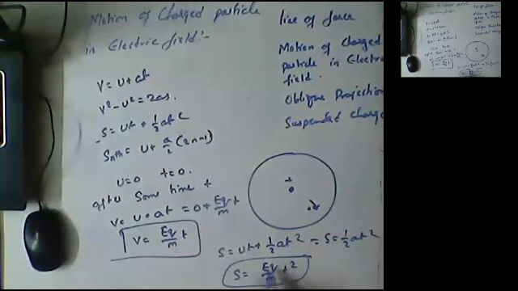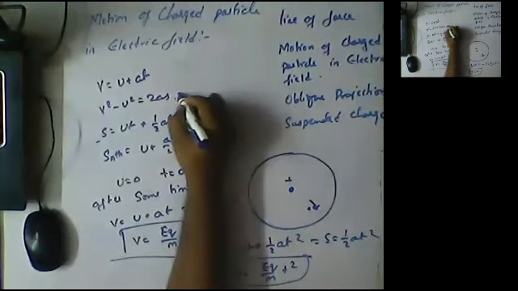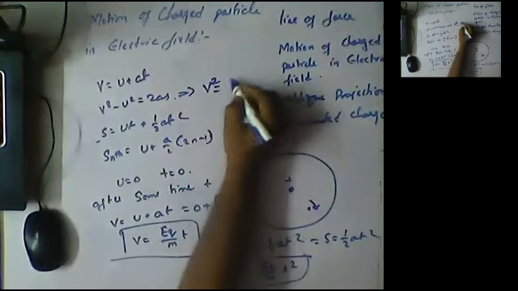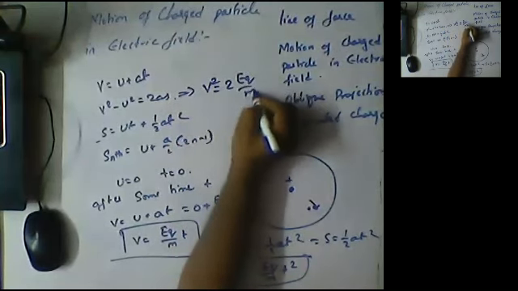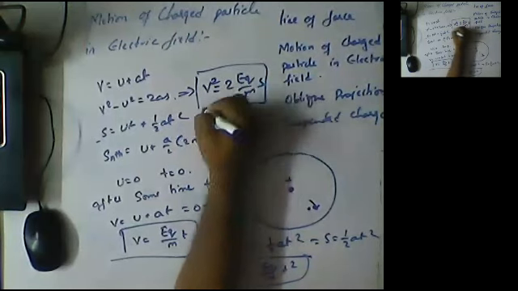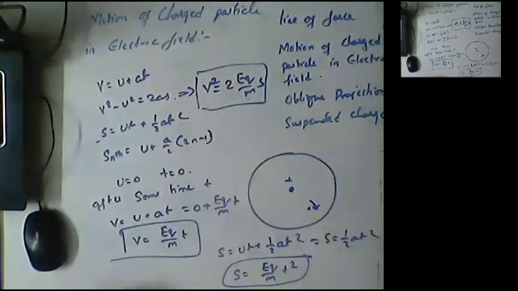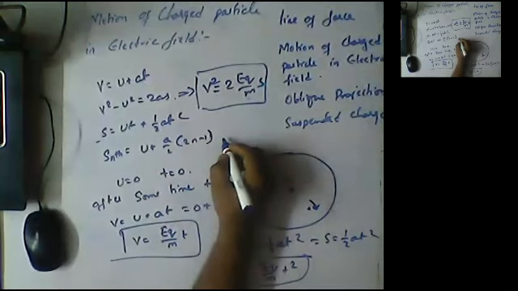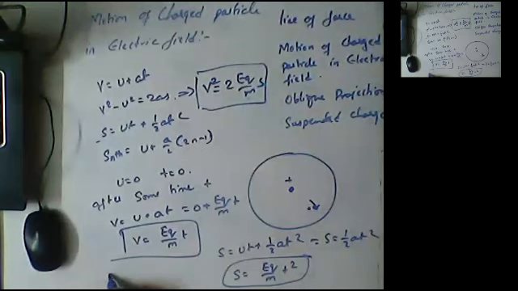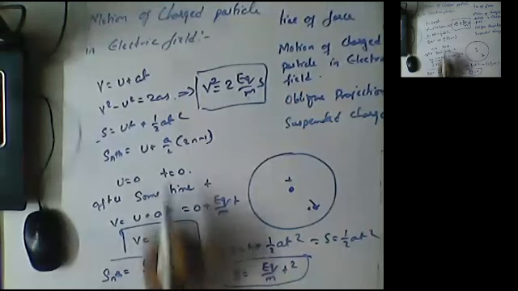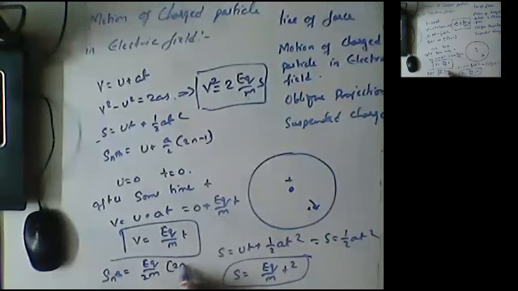Similarly, the relation v square minus u square gives v square is equal to 2 into Eq by m into s. That's it. And similarly, the distance traveled by the charged particle in the nth second, s nth, is equal to Eq by m into 1 by 2 into (2n minus 1), where n is the second we are considering.